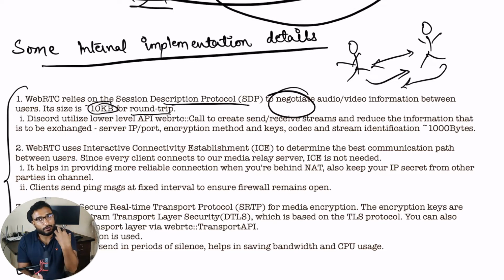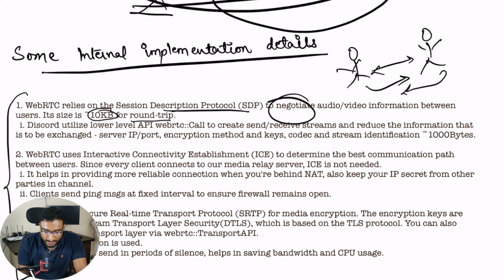Now how can we optimize it? Can we do it in the first place? If we can do it, how can we do it, and by how much? 10 kb can be a huge number for two users interacting. We have millions of users interacting, so it will be a huge number, right? So if we can reduce even by 1 kb, let's say from 10 kb to 9 kb, then it will be a huge win for us. So did we do anything about it?